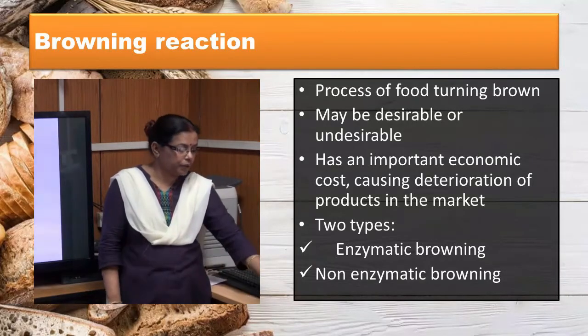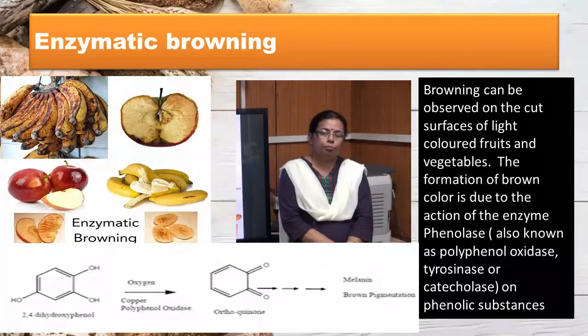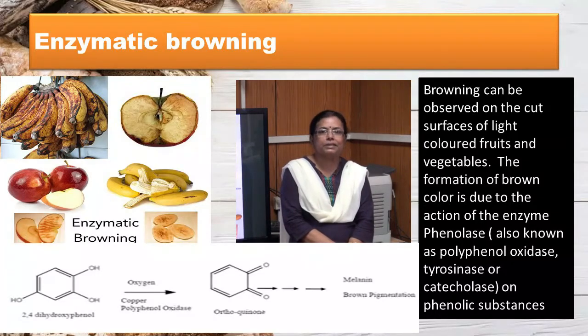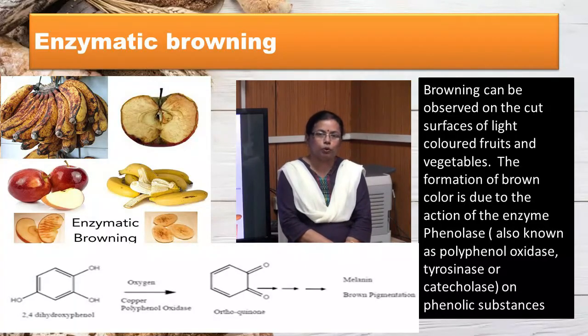Enzymatic browning, you must have observed, browning on the cut surface of light colored fruit and vegetables like apple, banana, potato. It is due to the enzyme polyphenol oxidase. This enzyme is also known as phenolase, tyrosinase, catecholase. Substrate of this enzyme is phenolic substances. In the intact tissue, they do not come in contact with each other, but when the tissue is damaged or cut, the enzymes are released. They act on phenolic substances, oxidize them to orthoquinone, which polymerizes to give brown pigments.